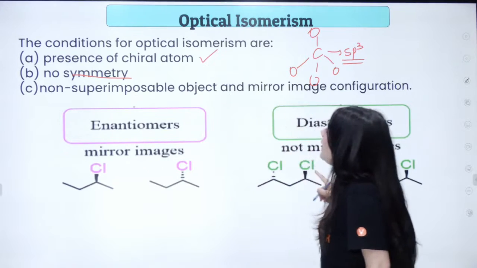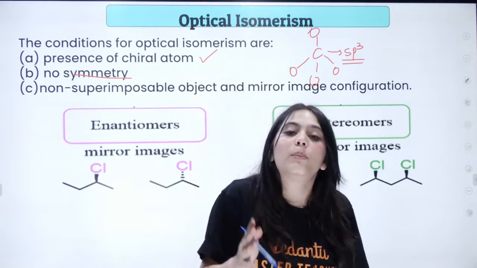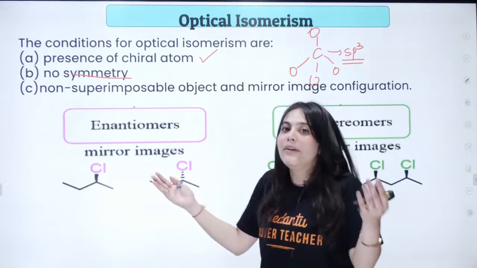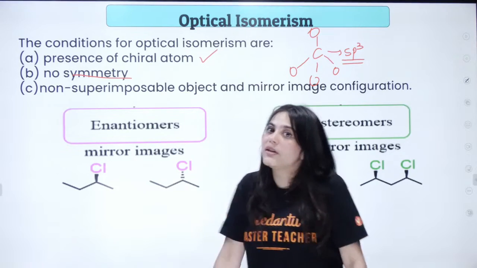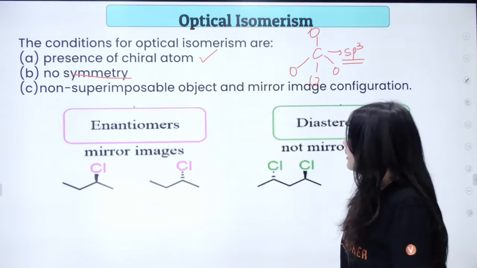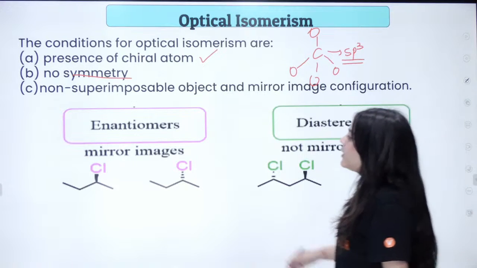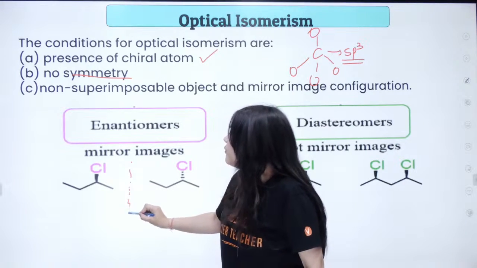And then the molecule that you're getting should be non-superimposable, which means if I make a mirror image of that, then they should not superimpose on each other. That is what optically active compounds are. And these are of two types. For example, enantiomers. Enantiomers are what? These are mirror images of each other.